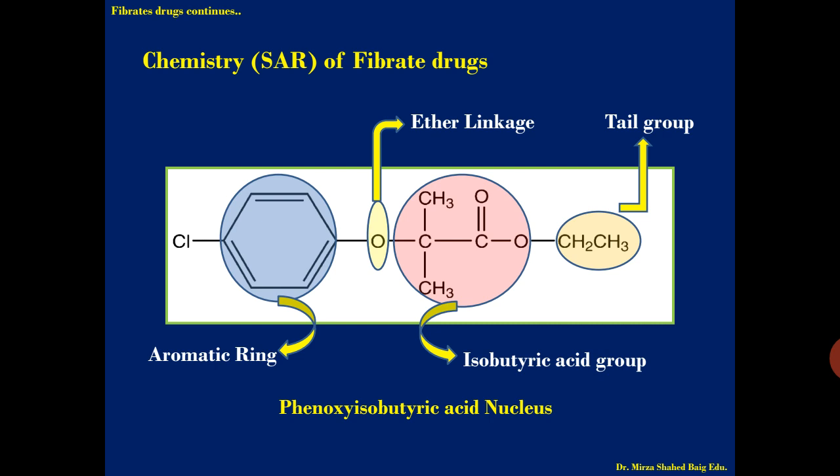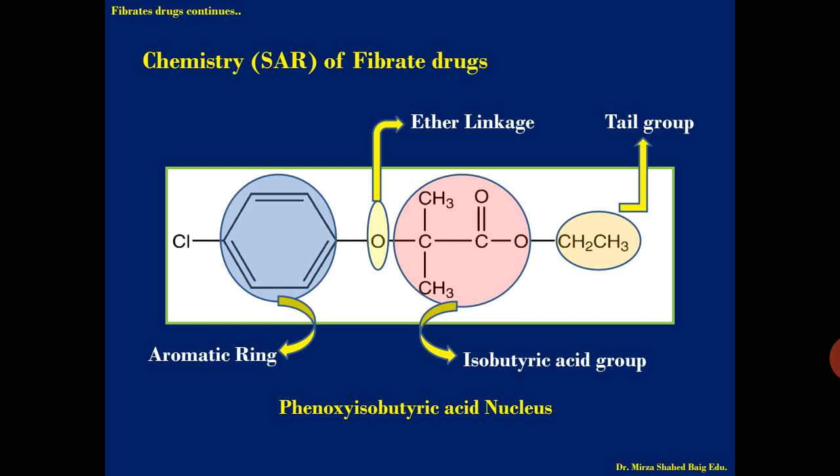Fifth point, if we have saturation of this ring, a decrease in activity you get. Sixth point, if we totally remove this aromatic part from the structure, you will not get the activity, or loss of activity occurs. So this is regarding the aromatic ring chemistry, the 6 points you can remember.